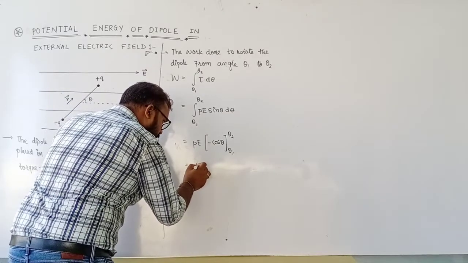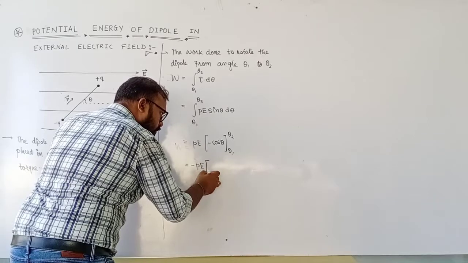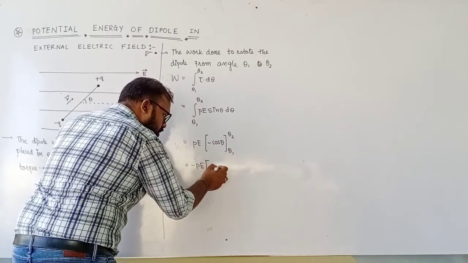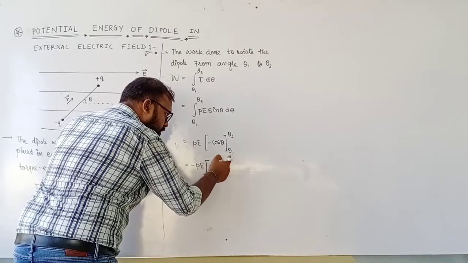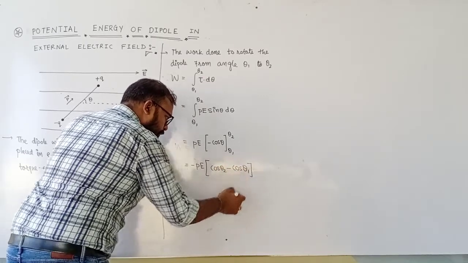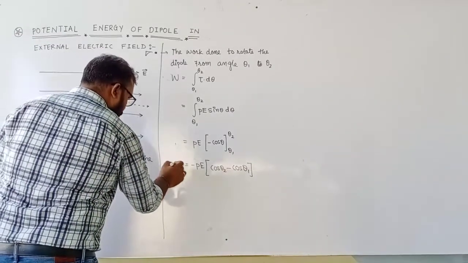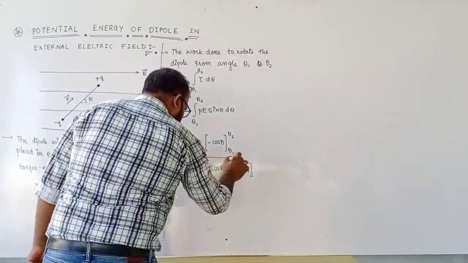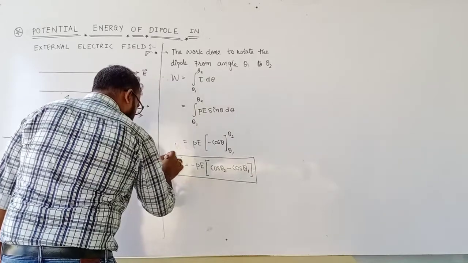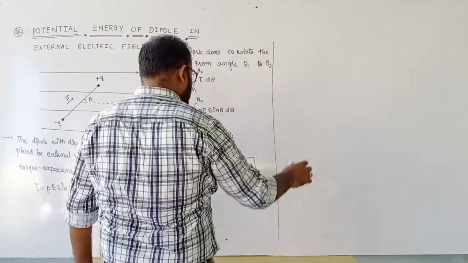Now minus PE, take minus as common. First put the upper limit cos theta 2 minus, then put the lower limit cos theta 1. It's very simple. So this is the work done. This work done is stored in the form of potential energy. So लिखेंगे this work done